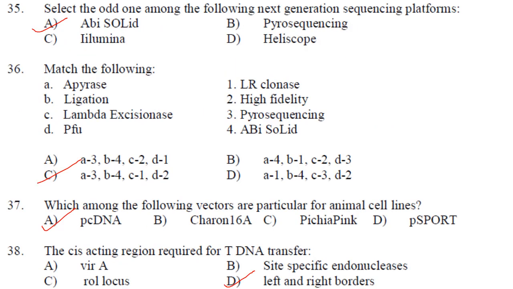Then select the odd one among the following next generation sequencing platforms: Solid, pyrosequencing, Illumina, Heliscope. Of these, pyrosequencing, Illumina, Heliscope are based on sequencing by synthesis, whereas Solid is based on sequencing by ligation. So that is the odd one out. So the answer is option A.